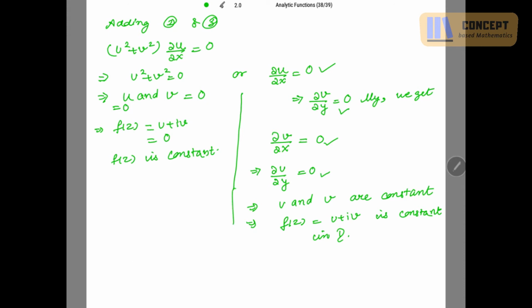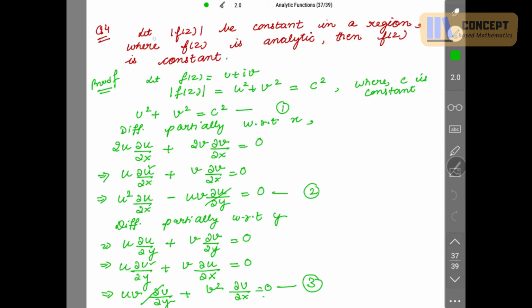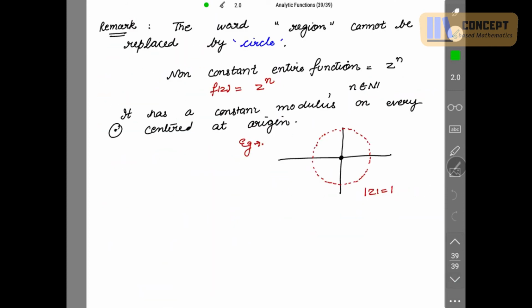Now, in this question, I have used the word region. Let mod of f z be constant in a region. If I use the word circle instead of region, then your function may not be constant. Here is an example I am explaining. Just check the remark again. The word region cannot be replaced by circle.